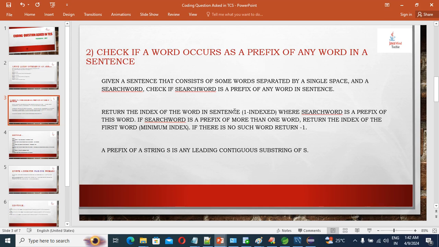Suppose in the sentence we have 4 to 5 words, we need to find the first index as per the index where the search word is a prefix of that word. If such a word is a prefix of more than one word, return the index of the first word. I will explain our thought process behind finding this word prefix.